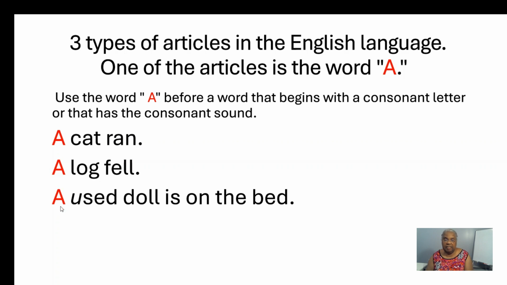In the sentence, a used doll is on the bed. The vowel U has the consonant sound of the letter Y. Therefore, the word a must go in front of the vowel letter U.